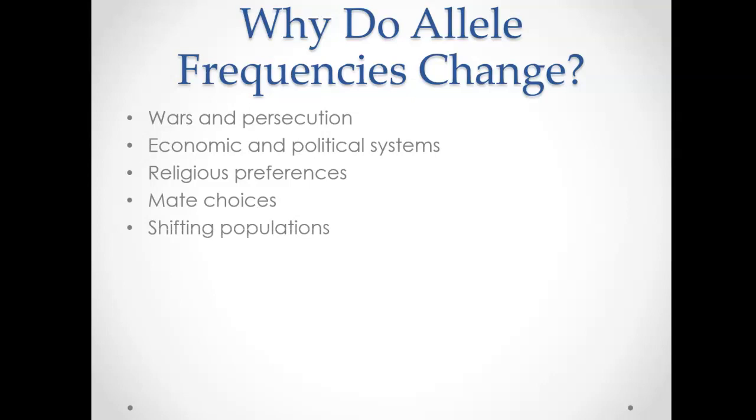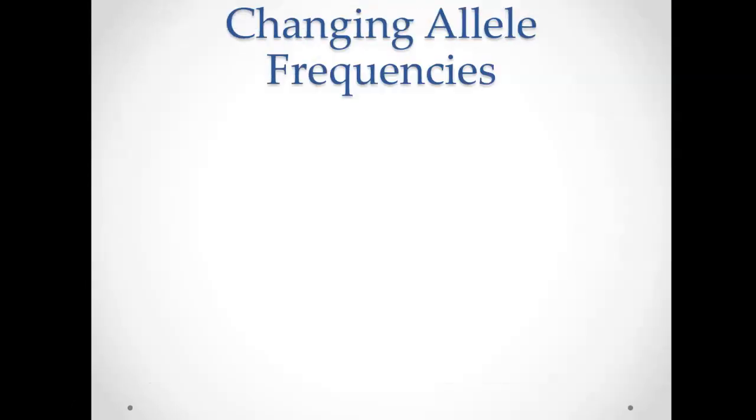Shifting populations. People move and their genes move with them. So when we have migrations, immigrants moving from one population to a next, they take their alleles from where they started from and they add those alleles to their new population. And then just things like diseases and disasters. So large natural disasters, especially when we have large numbers of people who may perish because of these disasters. In a small population in particular, that would impact the allele frequencies in that population greatly.